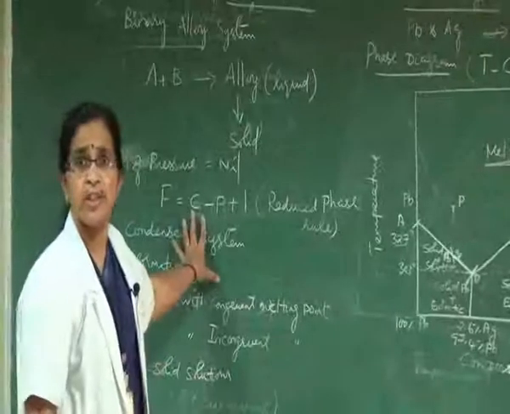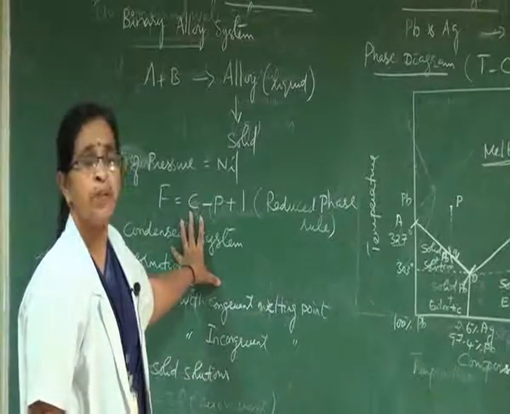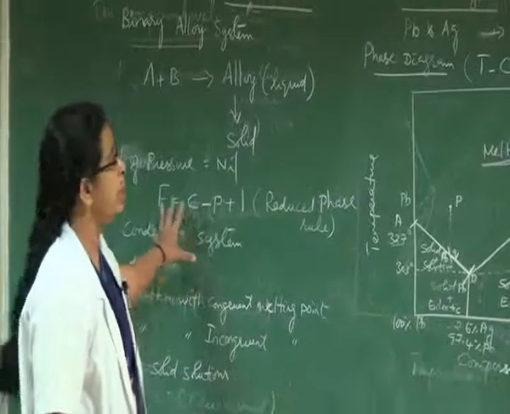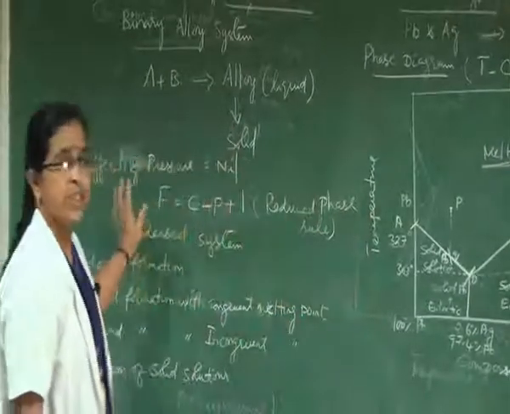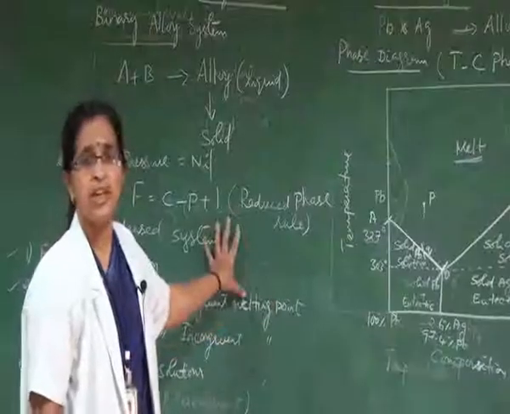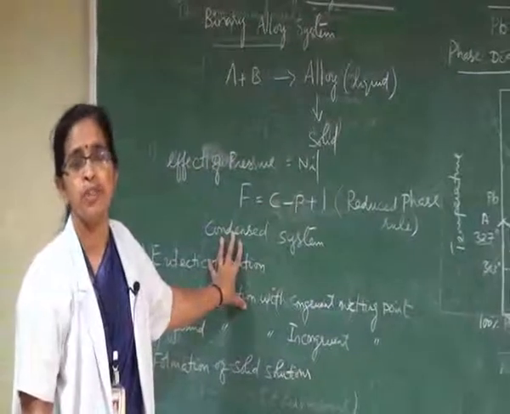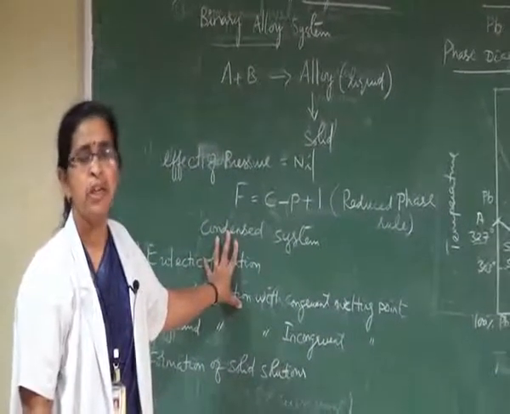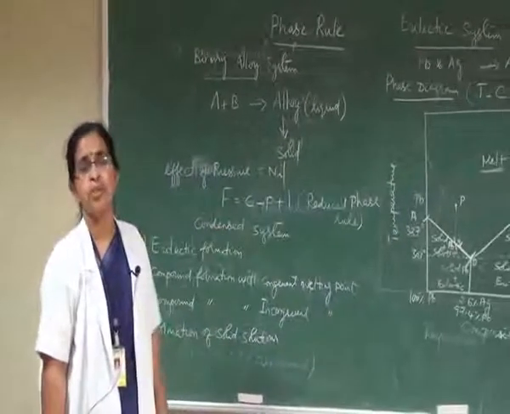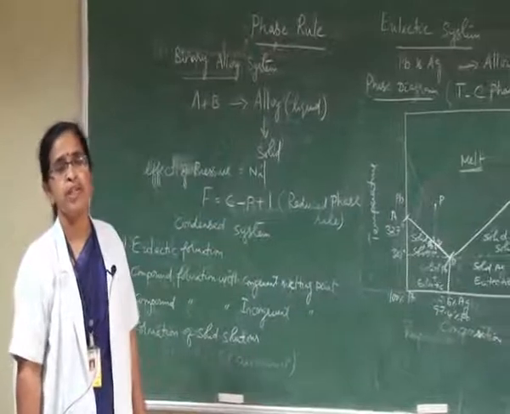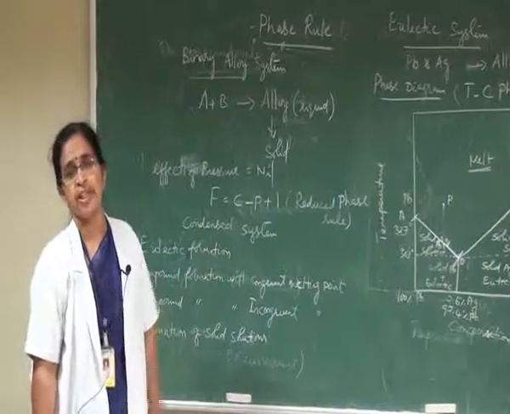So from the discussion so far, we conclude that the application of phase rule to the one component water system and binary alloy system is very much useful for engineers. Particularly in the case of alloy formation, we fix the percentage composition of the two different metals, and also the stability temperature of the alloy formed both in the solid state and liquid state.